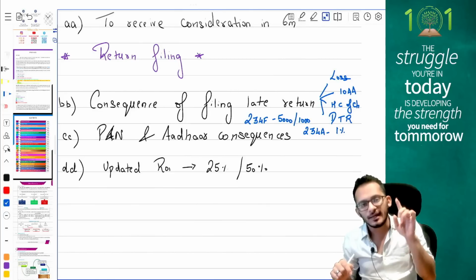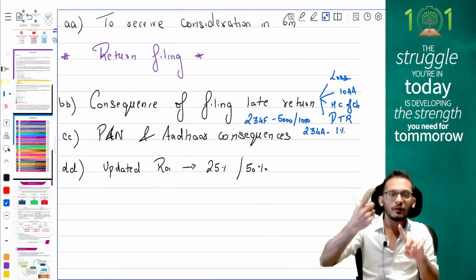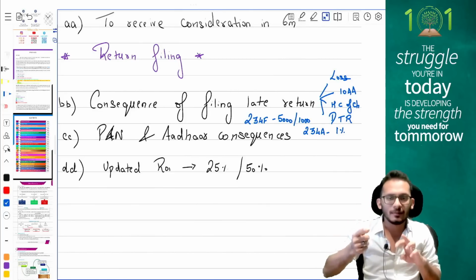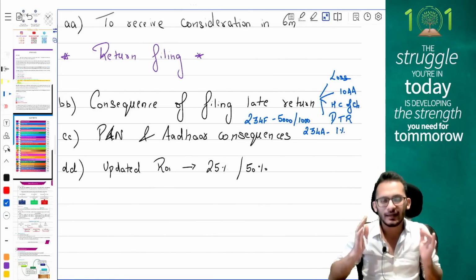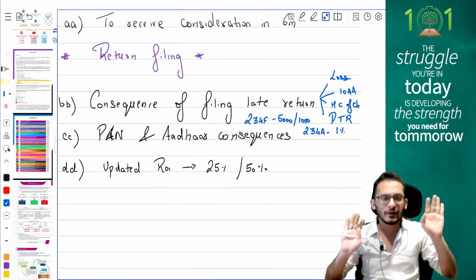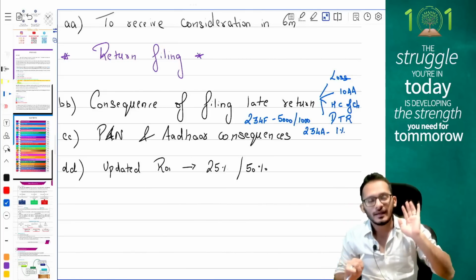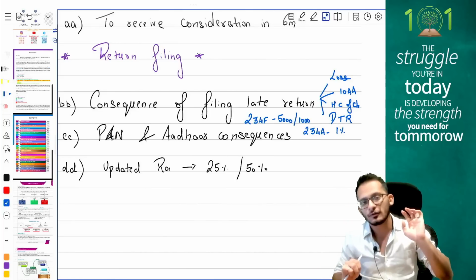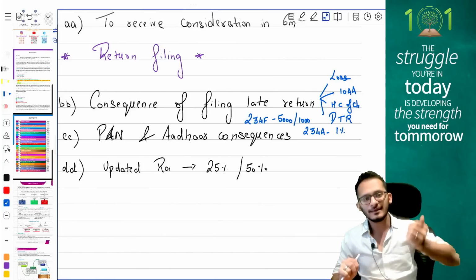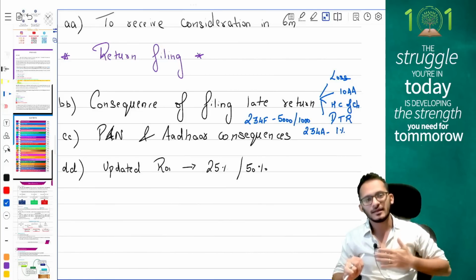Consequences of filing return late. Repeat once again for me. No carry forward of losses. No claim of 10AA. Heading C of Chapter 6A is denied to you. You can only opt for the default tax regime, and you will be levied a late filing fee of 5,000 rupees in case income is more than 5 lakhs and 1,000 rupees in case income is less than 5 lakhs.